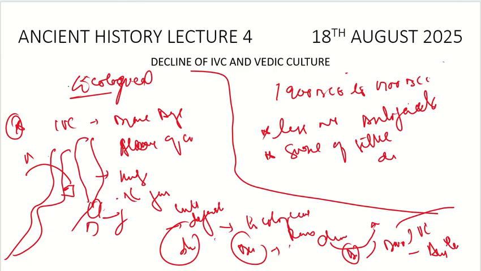So what is mostly accepted by the people? It was the ecological change. The desertification had started, and they realized that they were not able to produce the proper amount of food for their cattle and for themselves. So it was the proper time for them to shift their bases, and the trade declined. It is also believed that when there was a decline in the Mesopotamian civilization, it led to the decline of the IVC also, because trade declined with respect to other civilizations.